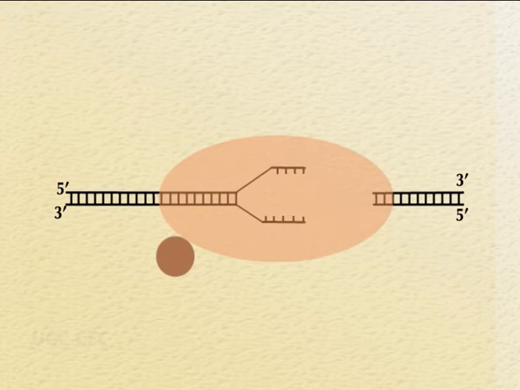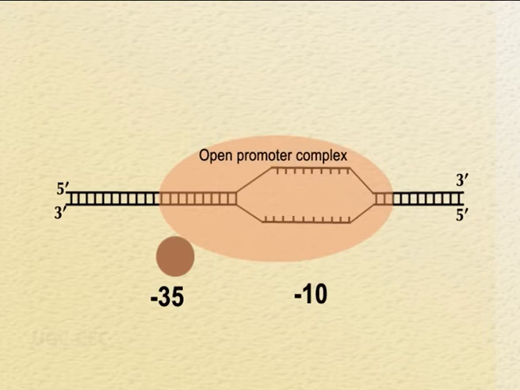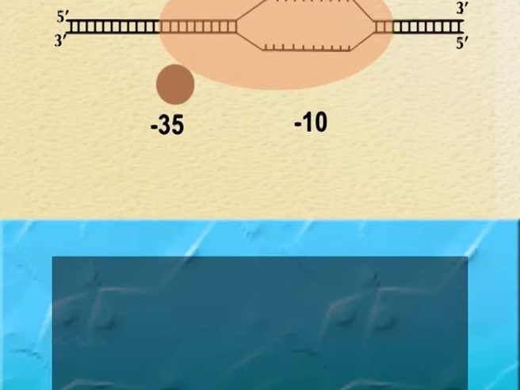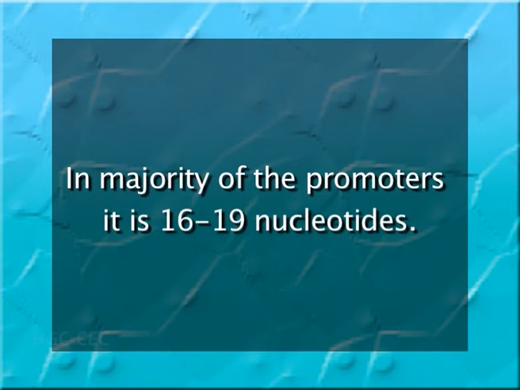Thus, the adenine thymine region easily gets opened and is involved in the formation of the open promoter complex during the initiation of transcription. The distance between the -10 and the -35 regions varies from promoter to promoter. In the majority of the promoters, it is 16 to 19 nucleotides.